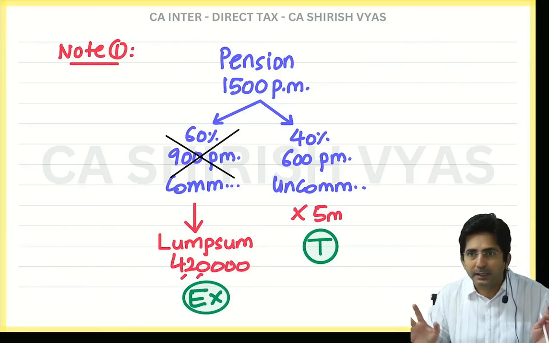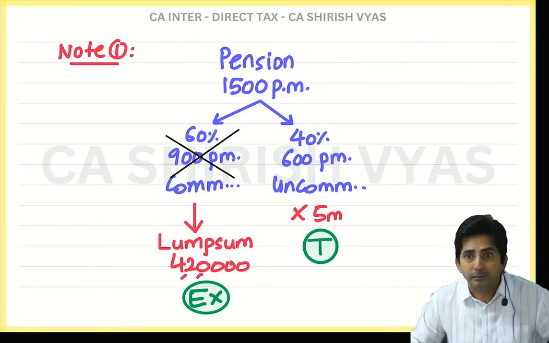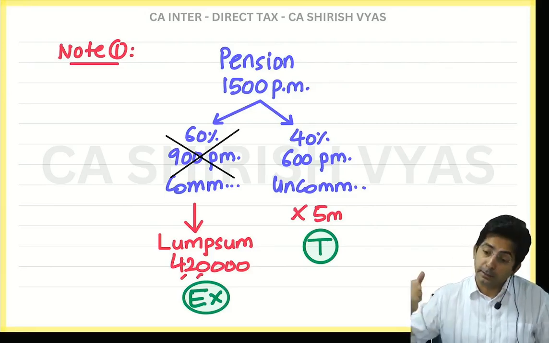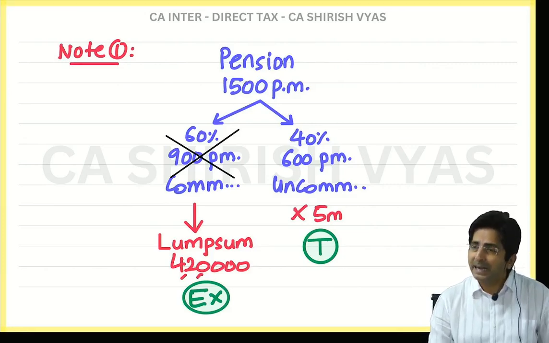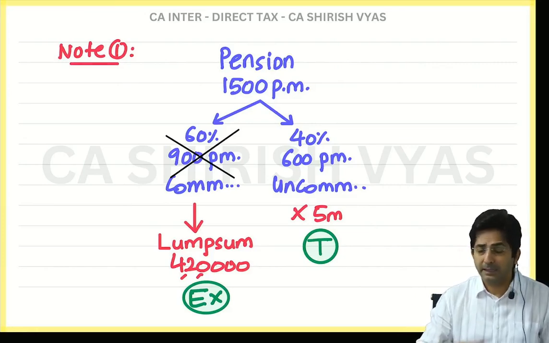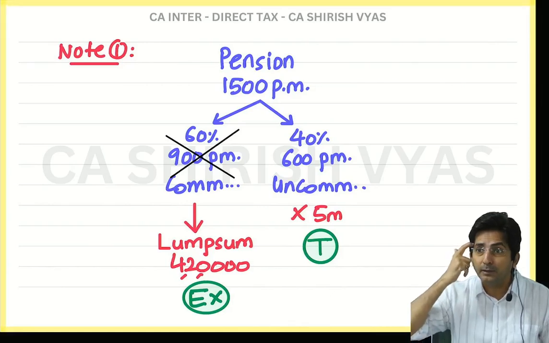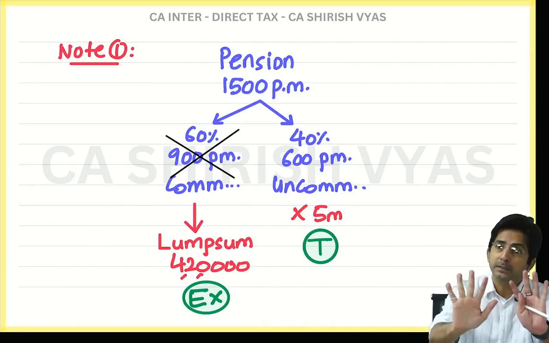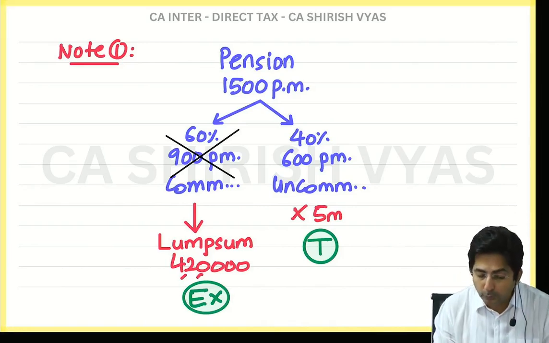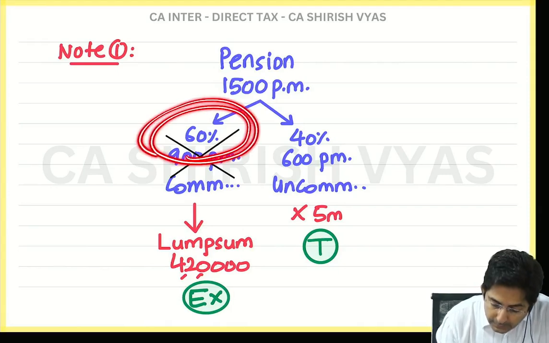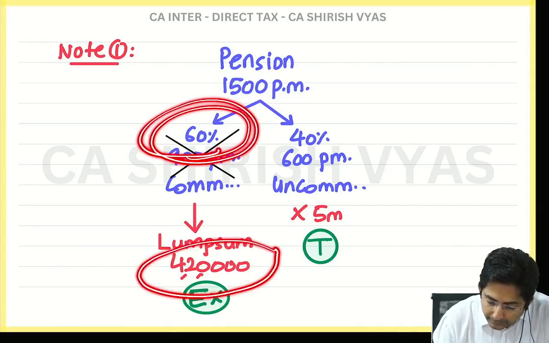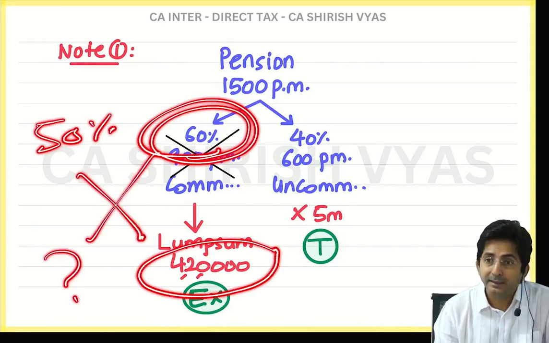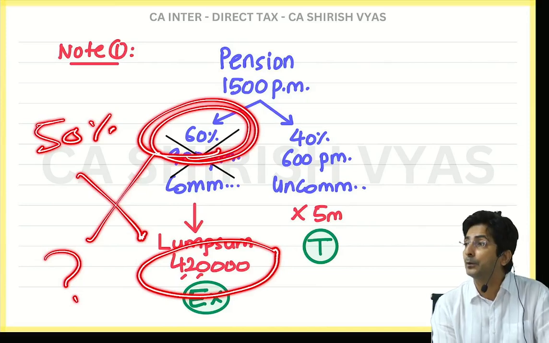You are not able to decide whether I should take monthly or lump sum. So you should take half monthly. But now he will say, no, I wanted 60% lump sum. That is your choice. You do what you want. But exemption depends upon the thinking of income tax law. And as per income tax law, if you commute 50%, we will exempt. So you know what you will do now? Look. For commuting 60%, if you received 4,20,000, so for 50%, how much you would have received? That much government will exempt you.